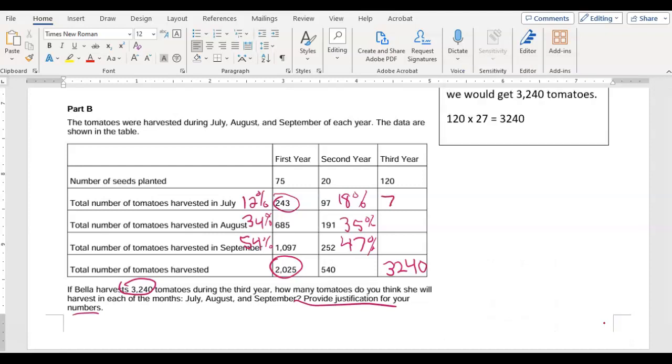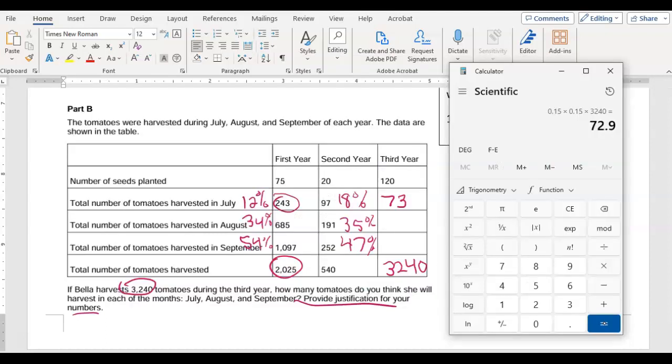So we'll round up. We'll say 73 tomatoes in July for that one. And then for August, this is pretty close, right? 35%. So let's do the lower amount. We'll do 34%. So 0.34 times 3240,